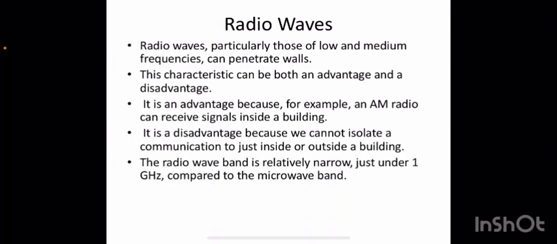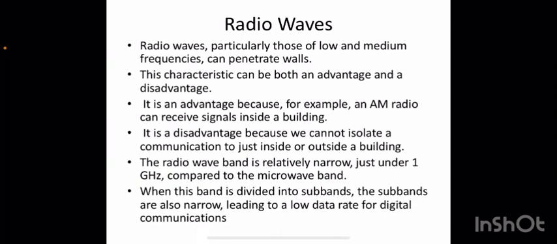And the radio wave band is relatively narrow, just under 1 gigahertz, compared to the microwave band. And when this band is divided into subbands, the subbands will also be more narrow, leading to a low data rate for digital communication. So compared to microwave, the data rate will be minimal in the case of radio waves.